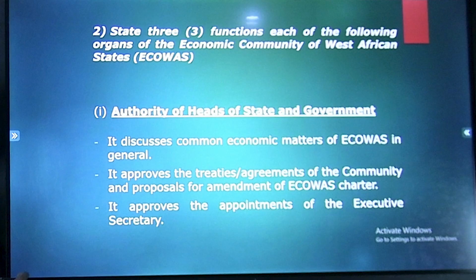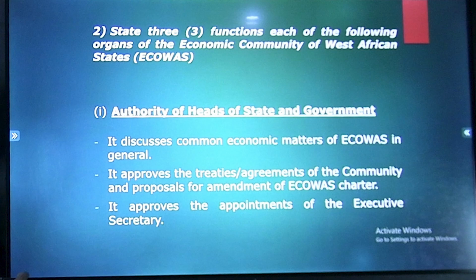State three functions each of the following organs of ECOWAS. 1. Authority of Heads of State and Government. Look at the answers. You can look for more in case you have to write five or more under examination conditions. It discusses common economic matters of ECOWAS in general. It approves the treaties or agreements of the community and proposals for amendment of the ECOWAS Charter.